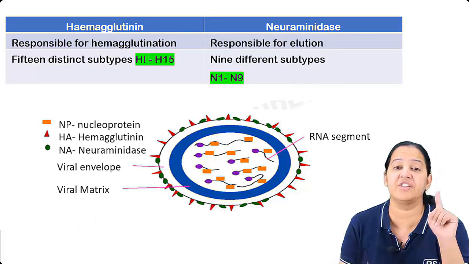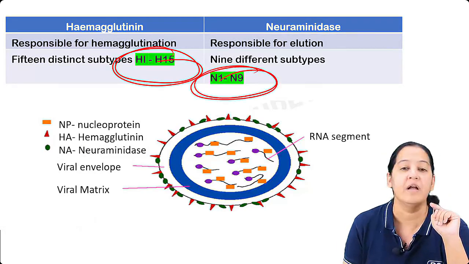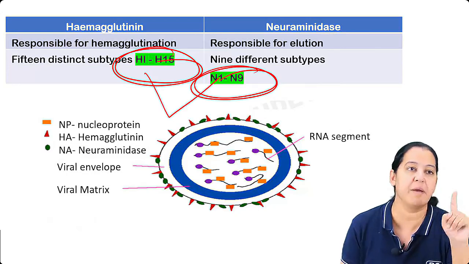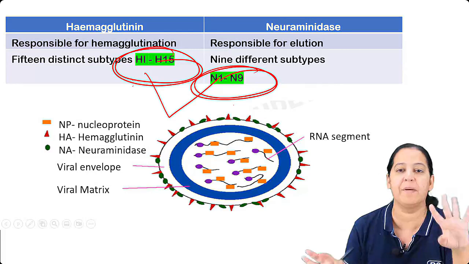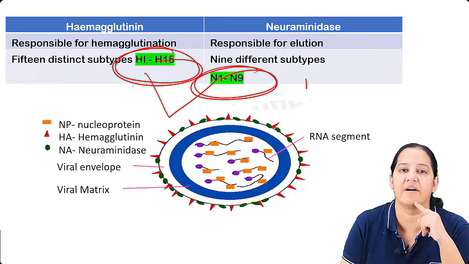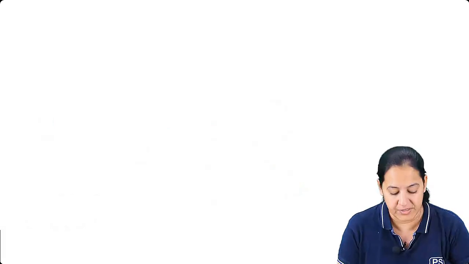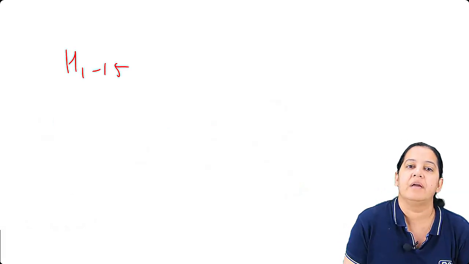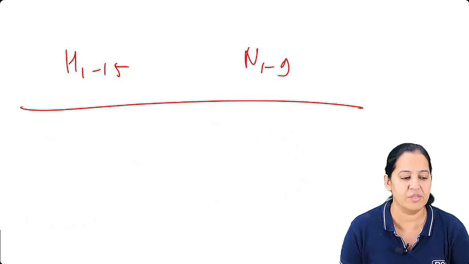How many types of HA are there? 15 types. How many types of NA are there? 9 types. How many combinations can you make? You will say, ma'am, H1N1, H1N2, N2H1. There are multiple combinations, so we have many thousands of influenza viruses. Various combinations are possible because H is of 15 types and N is of 9 types.